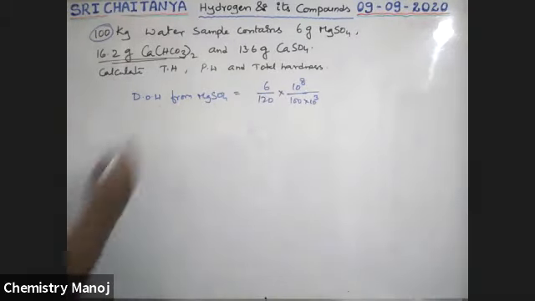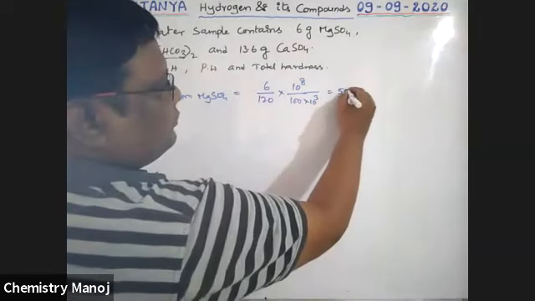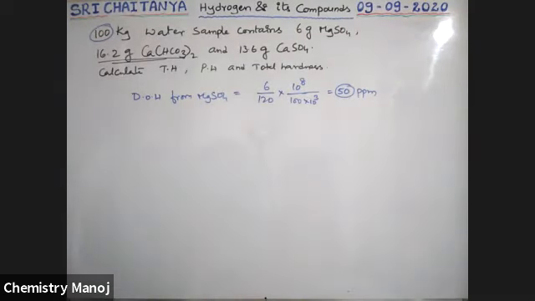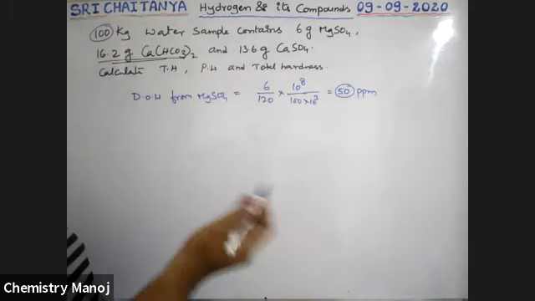That is the degree of hardness from MgSO4. How much is it? 50 ppm. That is 50 ppm. Similarly, calculate the two other values also.